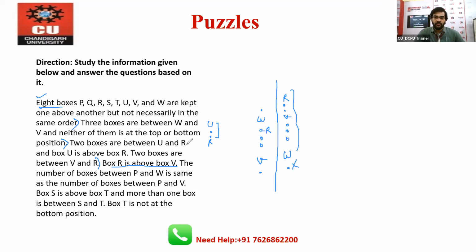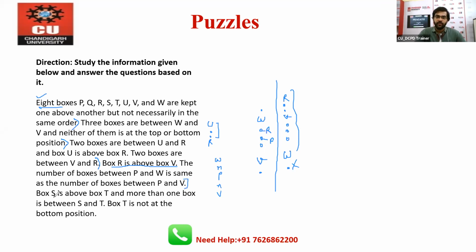Okay, done. Now after this, the number of boxes between P and W is the same as the number of boxes between P and V. From here we can predict that if this is P, the number of boxes between P and W is 1 and between P and V is 1. So we can say that the number of boxes between P and W is the same as the number of boxes between P and V.